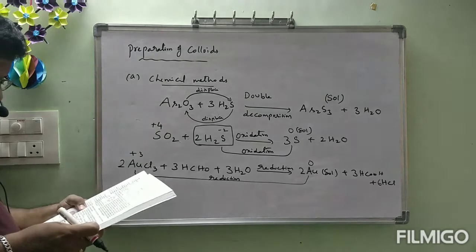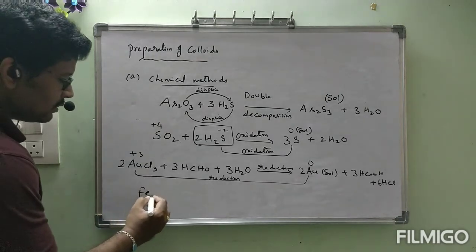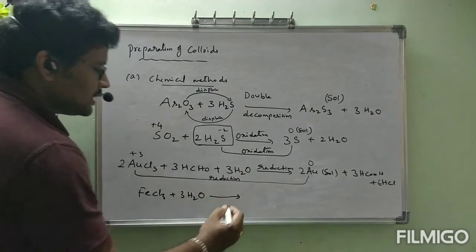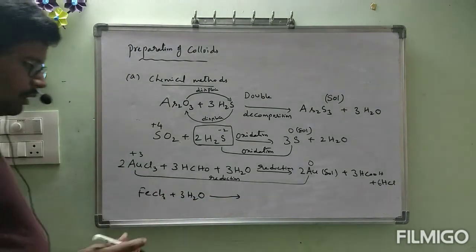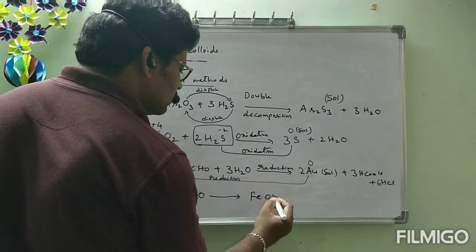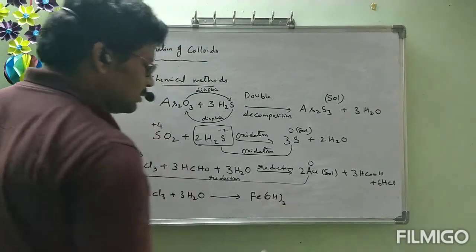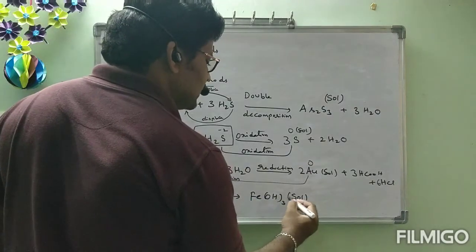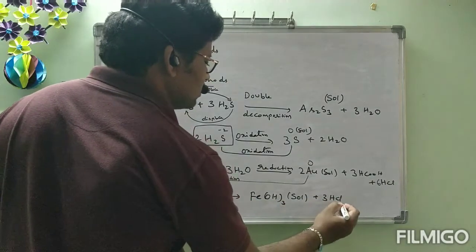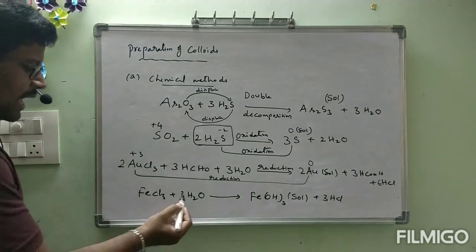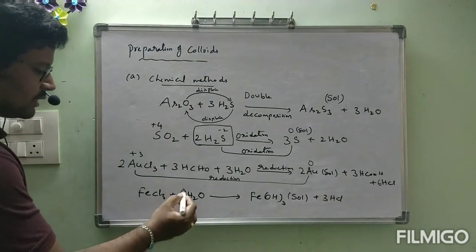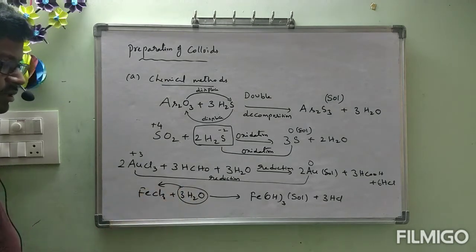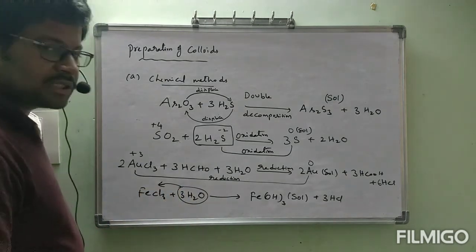And one more reaction, FeCl3 plus 3H2O gives rise to Fe(OH)3, this is the sol, plus 3HCl. This is the action of water on FeCl3. That process is called hydrolysis.